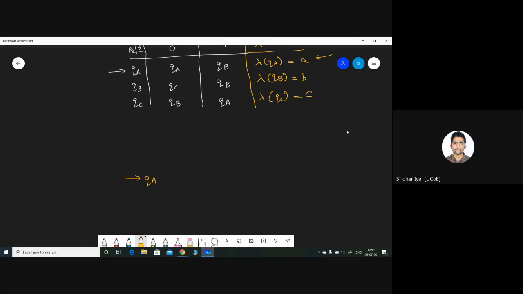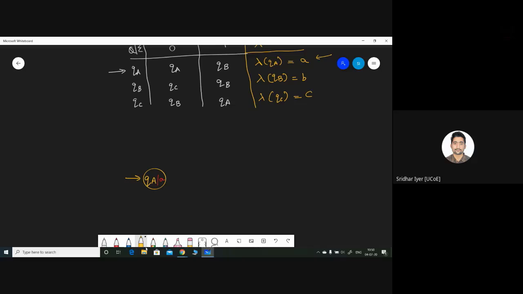It starts like this. Initially, what you used to do is draw an ellipse or a rectangle, whatever you wish, for a state. So basically, in Moore machine, we are having the output associated with each state. I can write it like this: QA slash a, where this small a is nothing but the output of this state QA.